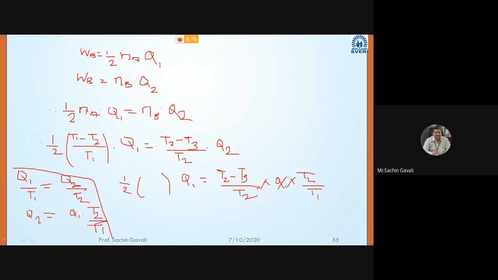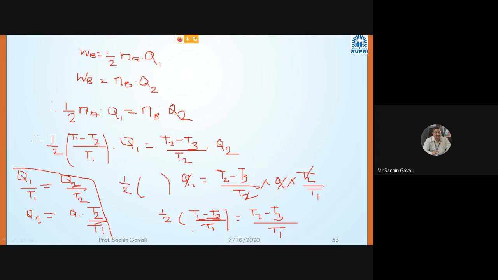So this Q1 will get cancelled and we are getting this equation: 1/2 (T1 minus T2) divided by T1 is equal to, this T2 will also cancel, (T2 minus T3) divided by T1. Efficiency will double that way.